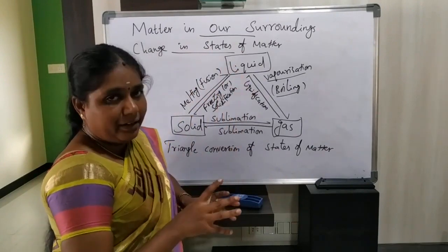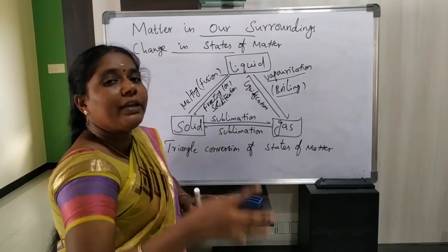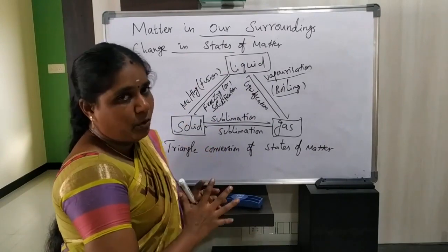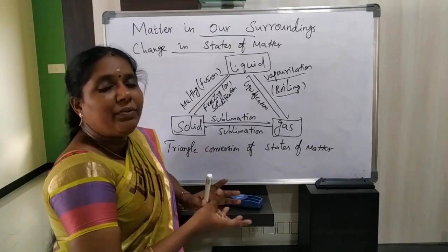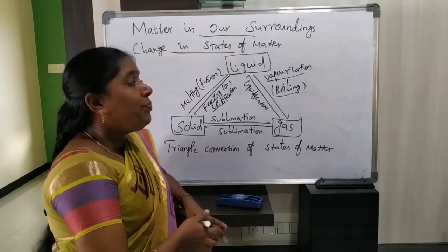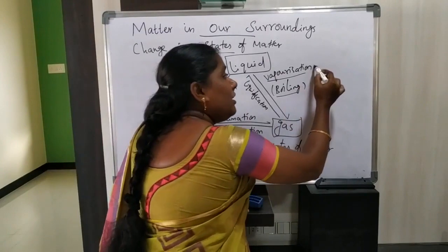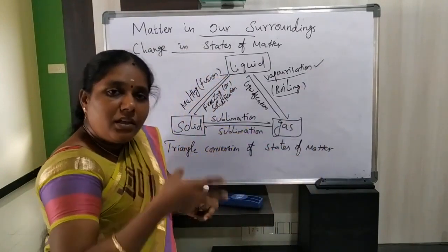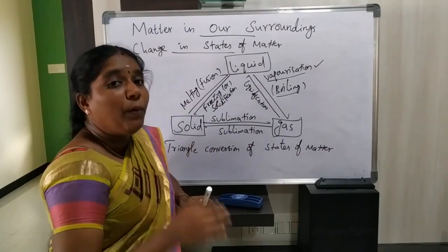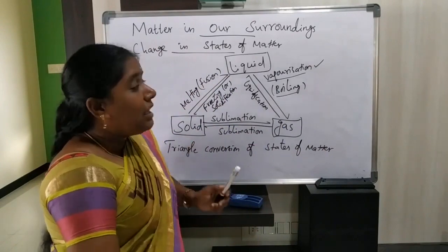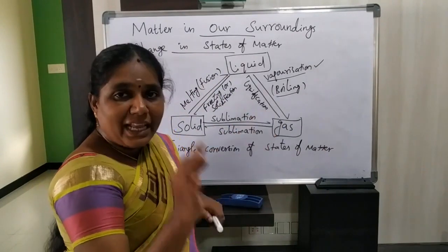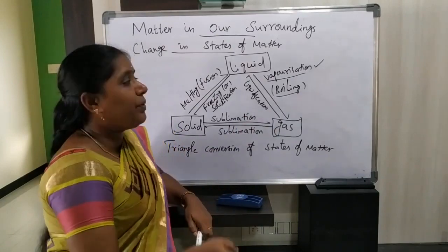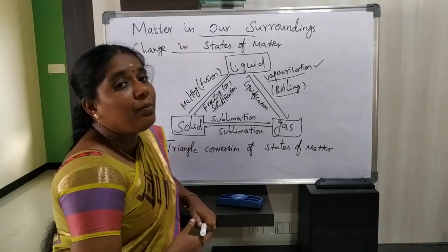So on heating, liquid state is converted into gaseous state, which is called vaporization as well as boiling. What is the difference between these two processes? Vaporization takes place at any temperature, even below its boiling point, but boiling takes place only at its boiling point. That is the difference between vaporization and boiling.